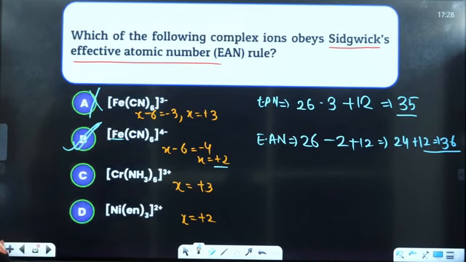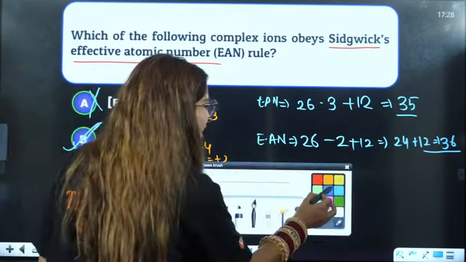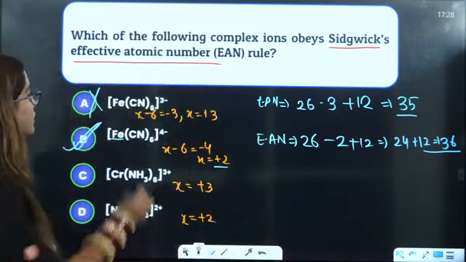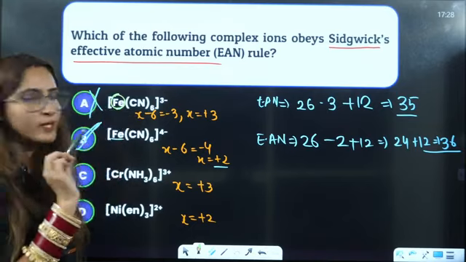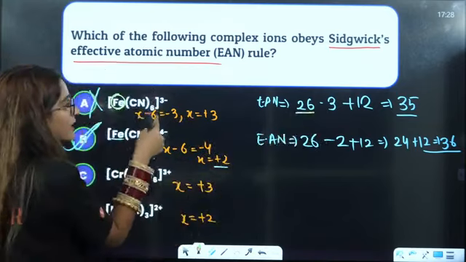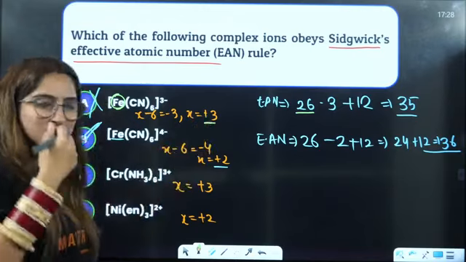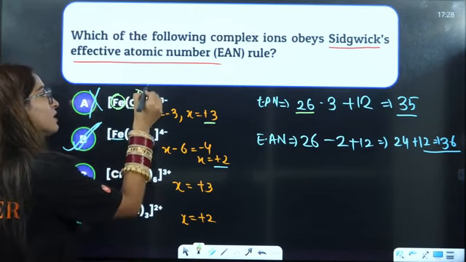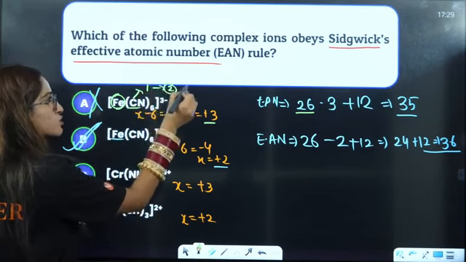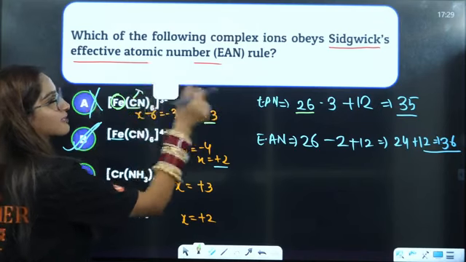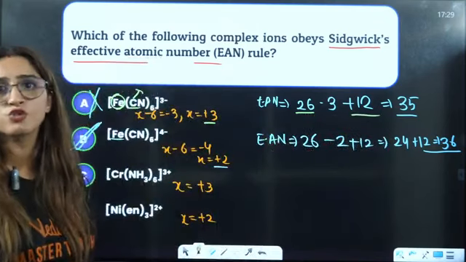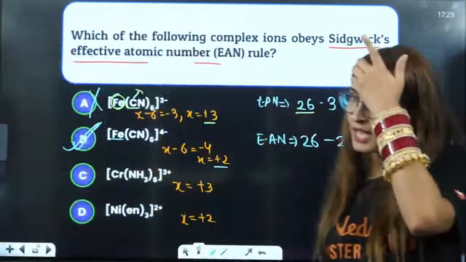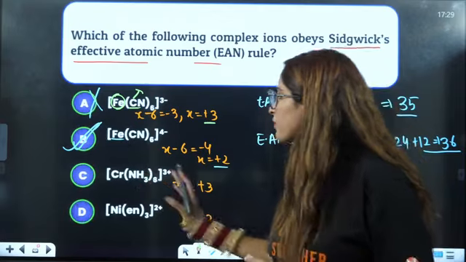Beta, EAN is very, very simple. What is EAN? I'll tell you, very simple. This is the atomic number. What is the atomic number? Write it here. What is the oxidation state? Plus 3. That means 3 electrons will be taken out. Take 3 electrons. This one ligand is going to give you 2 electrons. So 6 ligands will give you 12 electrons. Add that as well. Is it equal to the nearest noble gas? No. So it is not following EAN. So it is a very, very simple rule. Okay? Understood? Ma'am, what about these?